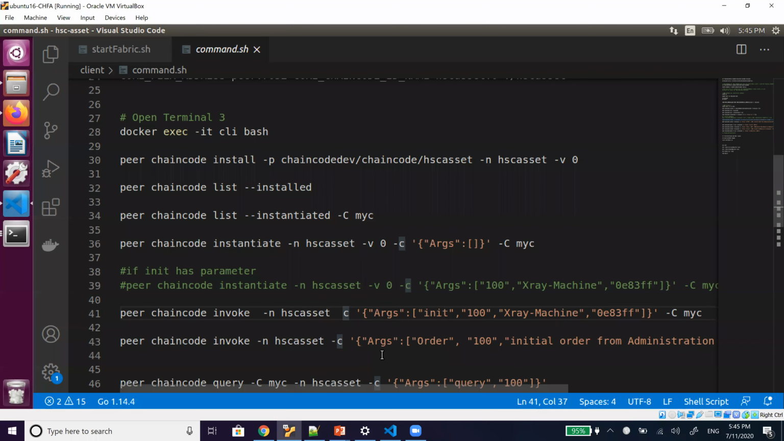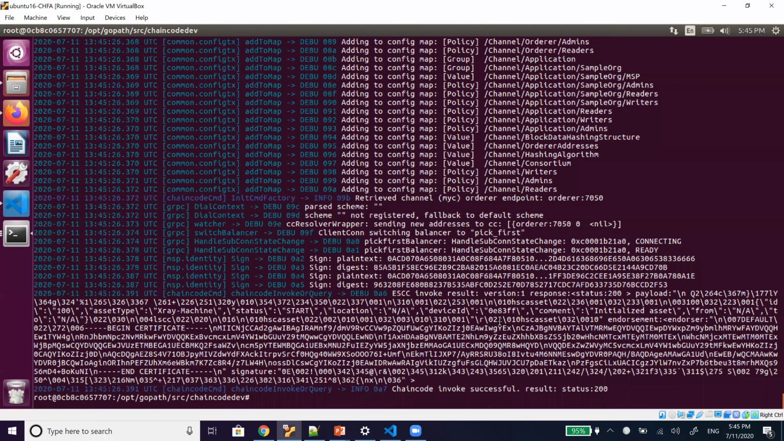We have to provide the parameters, and then we have to provide the minus capital C. Okay, I think something is missing here. Let's try. If you see here, we have successfully done it. The device ID is this, the status is this, the X-ray machine has been initiated, and the ledger has been updated. The invoke method has run successfully.